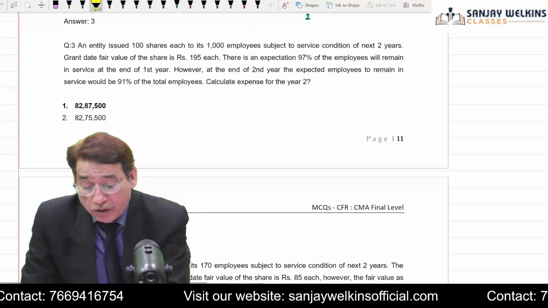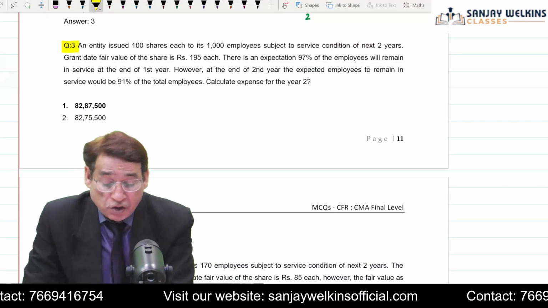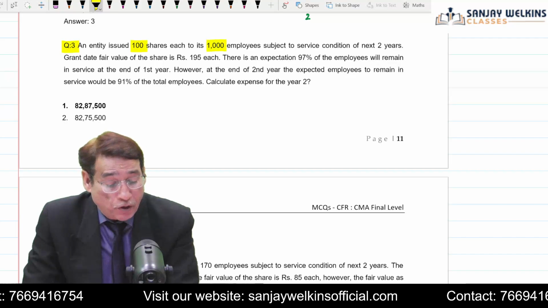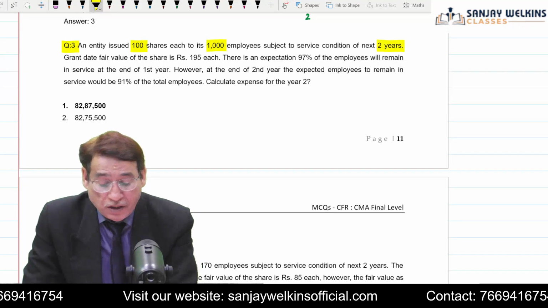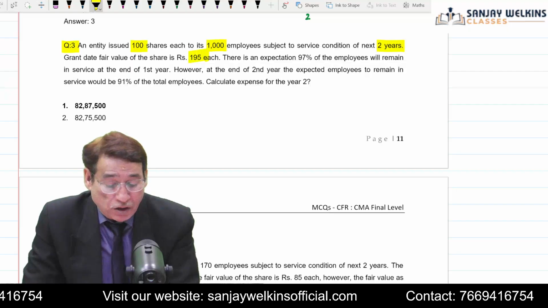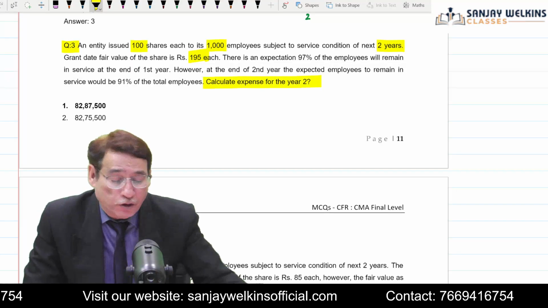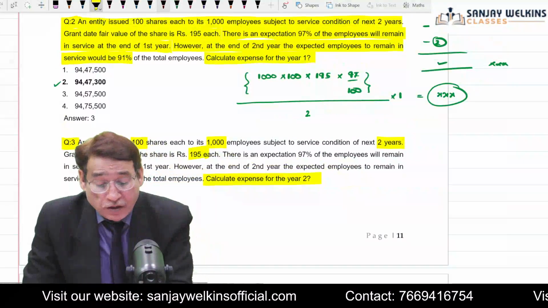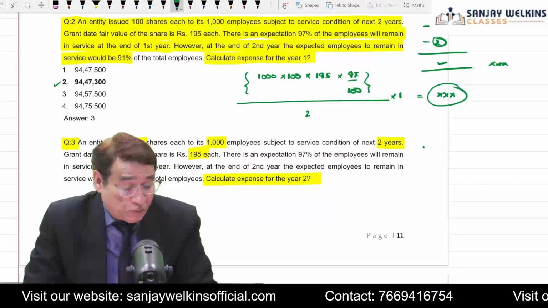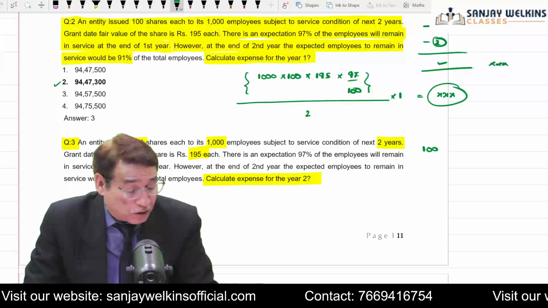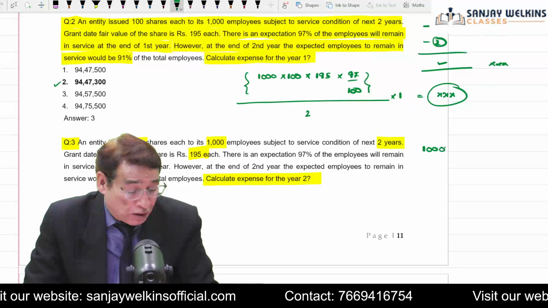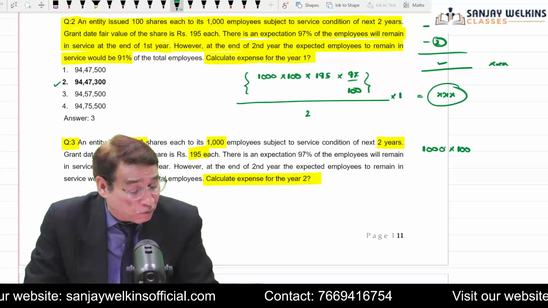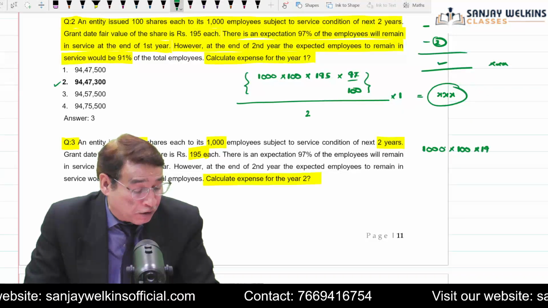And in question number 3, it is stated that an entity issued 100 shares to 1,000 employees subject to a service condition of 2 years. Same question, but this time the question is asking you to calculate the expense for the second year. Because the figures are the same, I can use these figures. And in the second year, I am going to recognize an expense of this much: 100 to 1,000 employees into 100 into fair value, that is equal to 195.